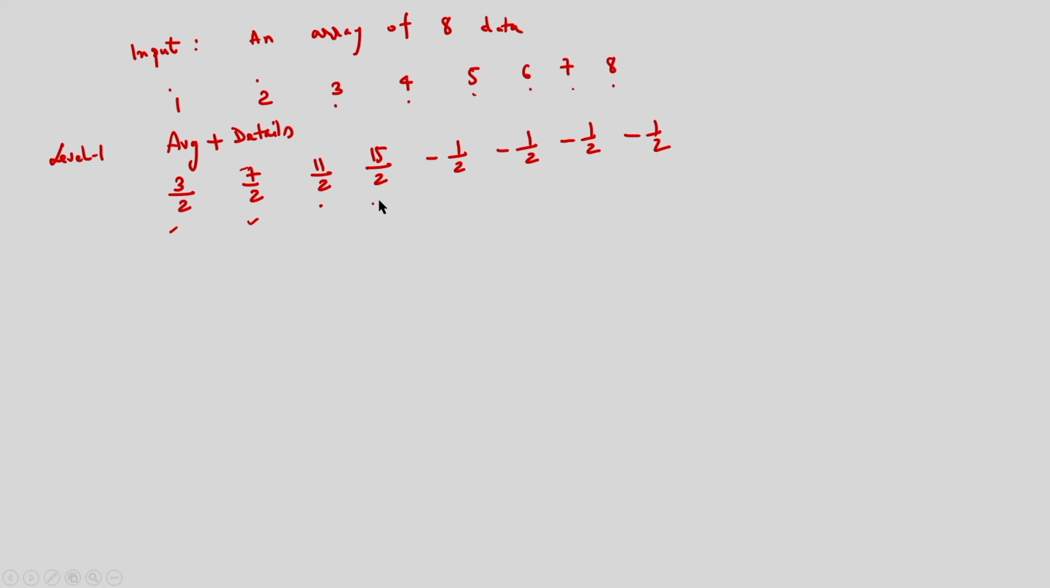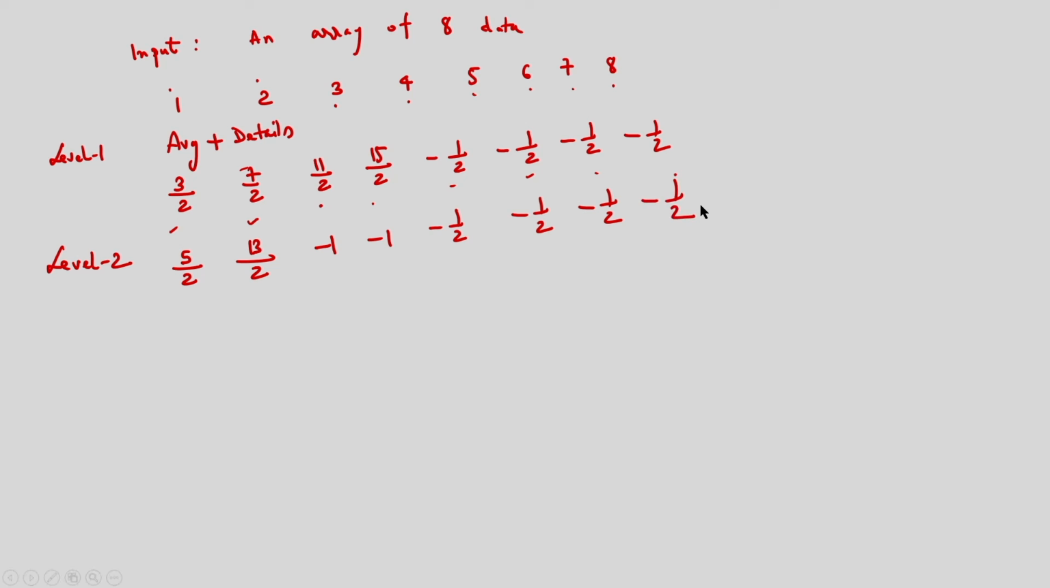And after this I want to find the difference, that is the details. So, 1 minus 2 divided by 2, so I am getting minus half, 3 minus 4 divided by 2, I am getting minus half. Like this I am considering the detail information. So, this is level 1. Similarly, level 2, I can also determine the average component and the detail component. So, it is 5 by 2, 13 by 2, minus 1, minus 1, minus half, minus half, minus half, and minus half.